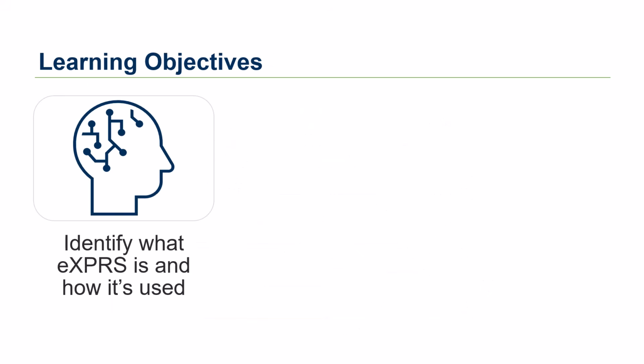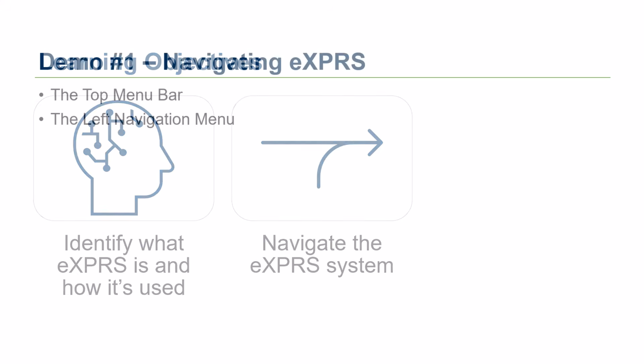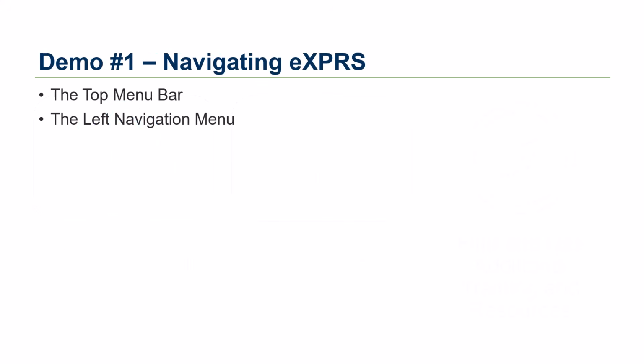So now we've covered what Express is and how it's used. It's a web application that's used to manage authorizations, billing, and payment, along with some other case management activities. Now let's get into some practical demonstrations in the system. We're going to get into navigating Express now. We'll begin with our first demonstration, navigating Express using the top menu bar and the left navigation menu.